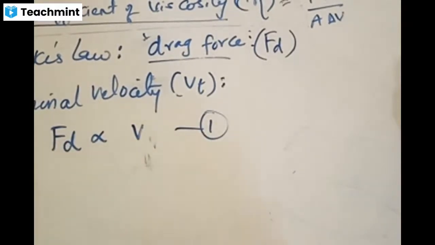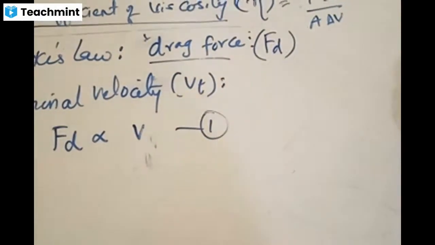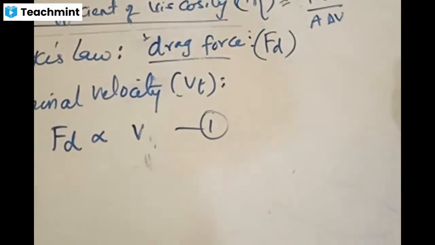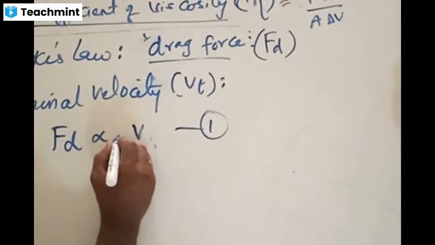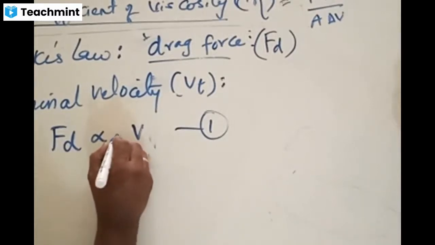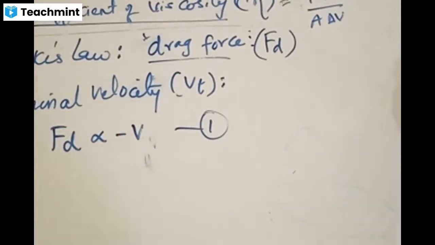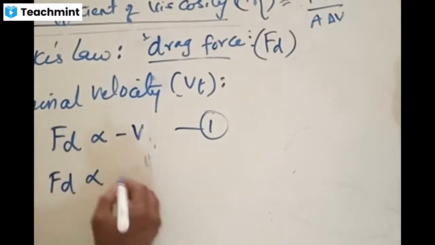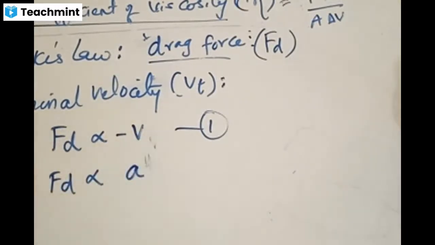It's the same thing when you go on a bike or a vehicle, you get some kind of opposing force on you. The more speed you go, the more opposition you get. Drag force acting on a body is found to be proportional to the velocity of the fluid or the body, but in what direction? Always in the opposite direction. It also says that drag force acting on a body is proportional to the radius of the object.